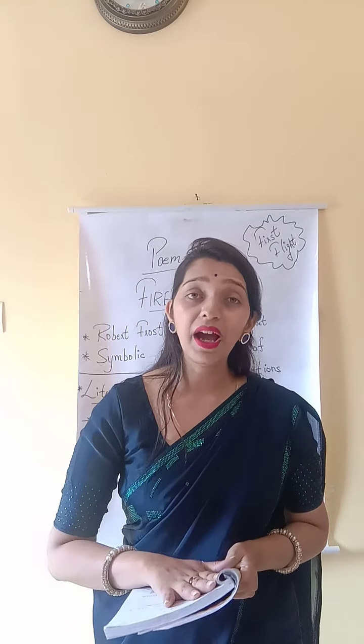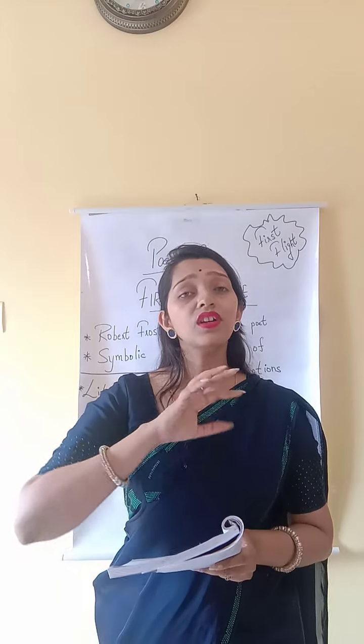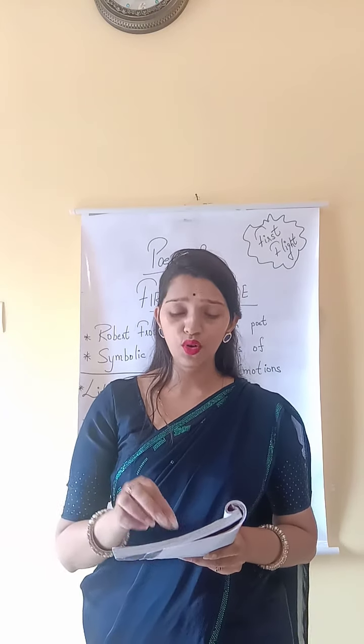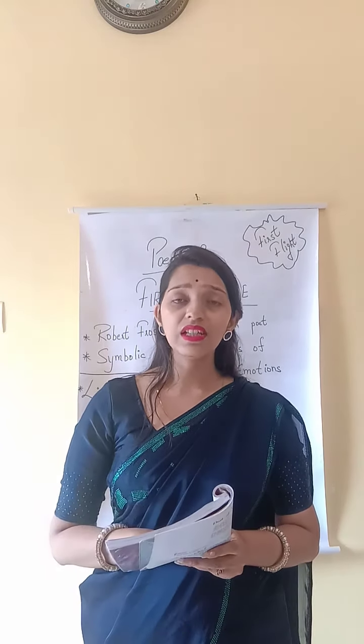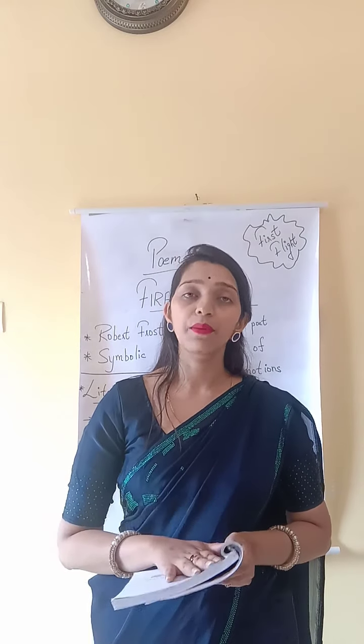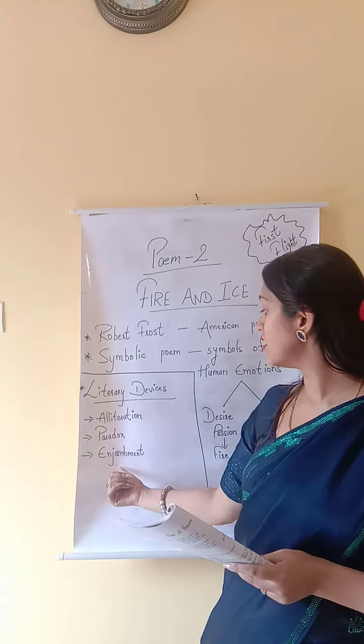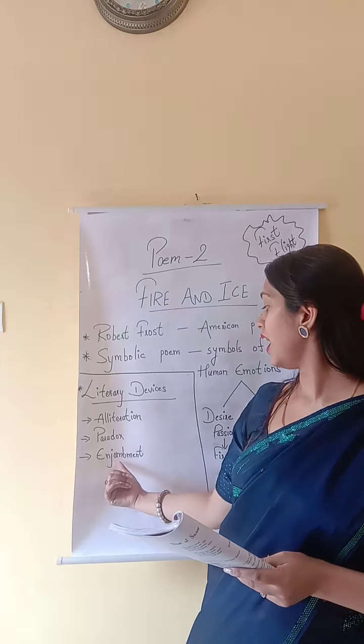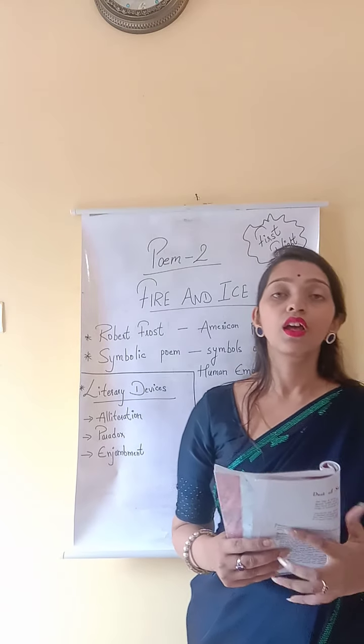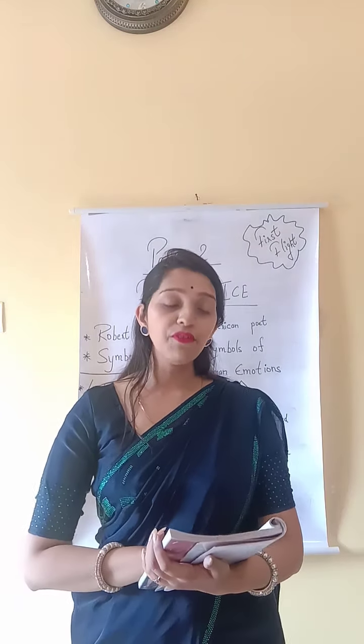Is there any comma, any stop, any pause? So continuous thoughts are going on. No comma, no full stop. So this is what enjambment is. Enjambment, you can see the spelling here, E-N-J-A-M-B-M-E-N-T.